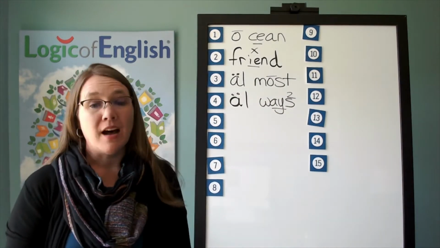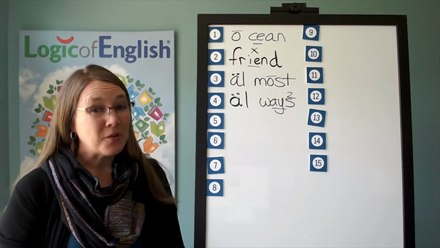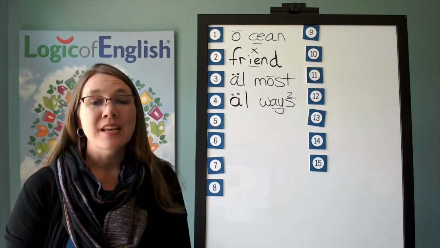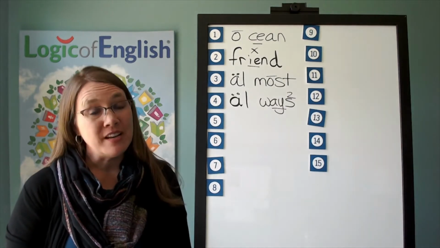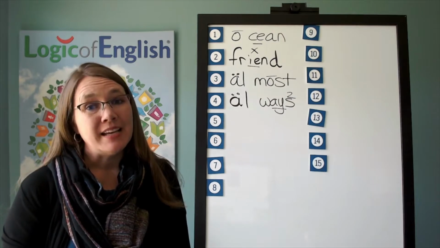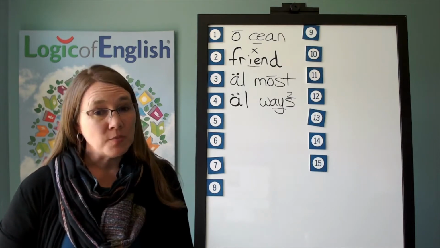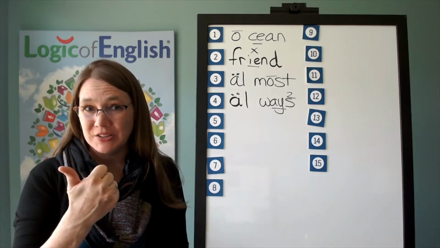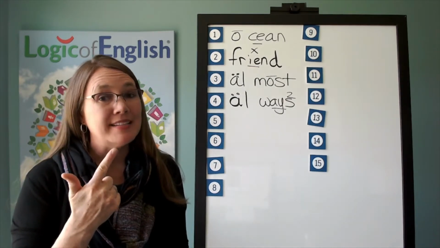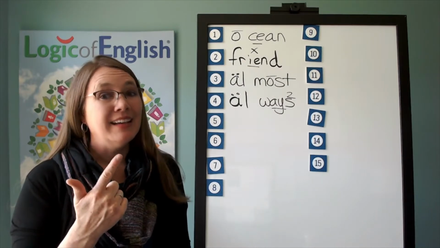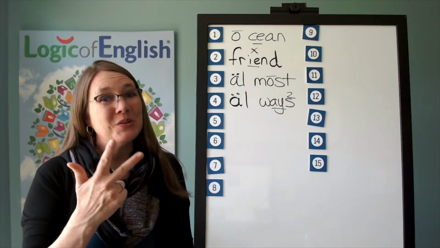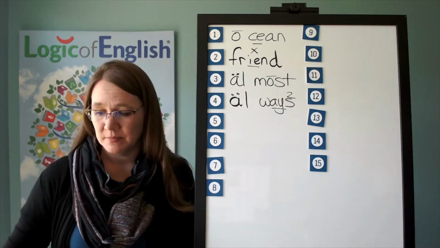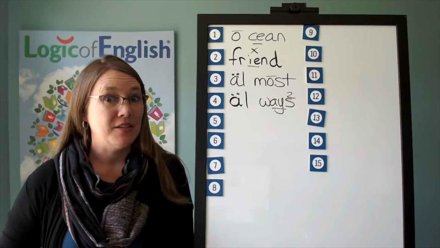The next word is eye. My dog has one brown eye and one blue eye. Go ahead and say eye. Now the word eye is very, very unusual. And in fact, I will just help you by showing you that it has a silent E here. And then the sound I is a y-i-e. And then a silent final E. So that's really strange. But go ahead and write the word eye. As in, my eye is how I see.